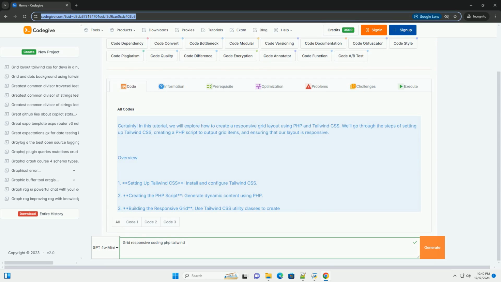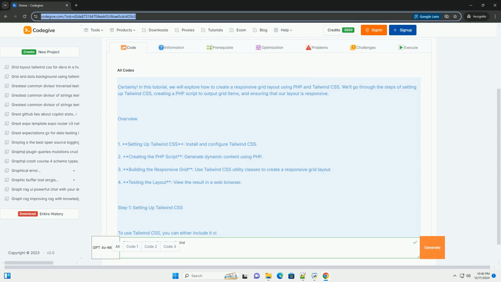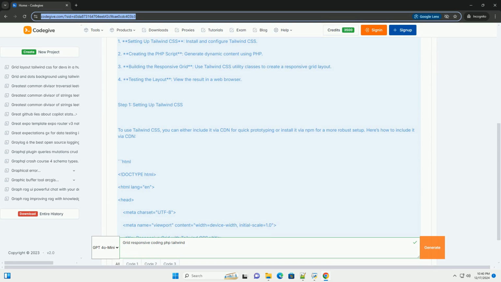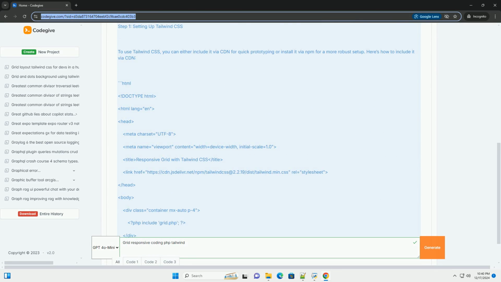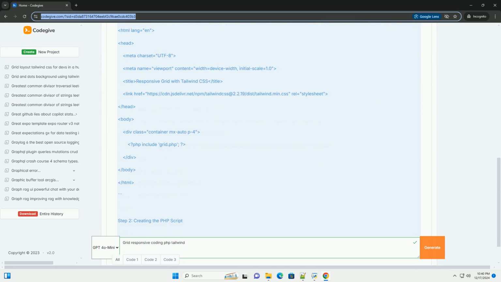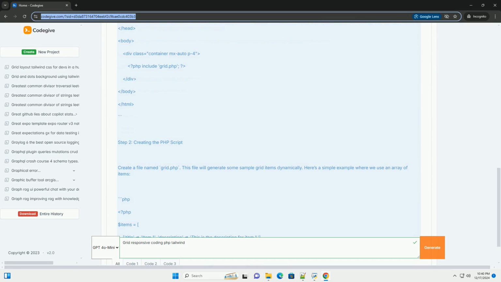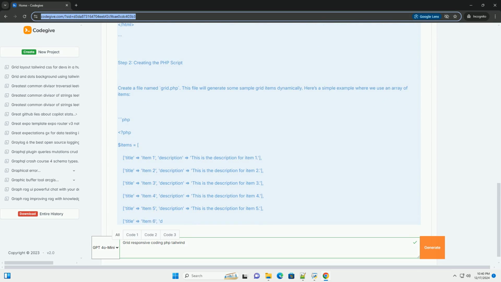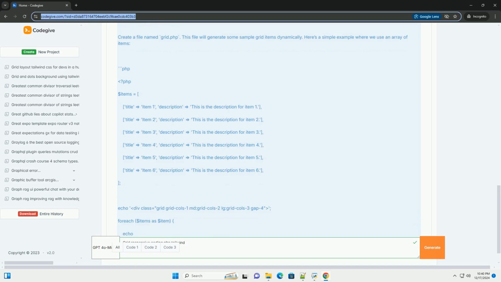Certainly. In this tutorial, we will explore how to create a responsive grid layout using PHP and Tailwind CSS. We'll go through the steps of setting up Tailwind CSS, creating a PHP script to output grid items, and ensuring that our layout is responsive.